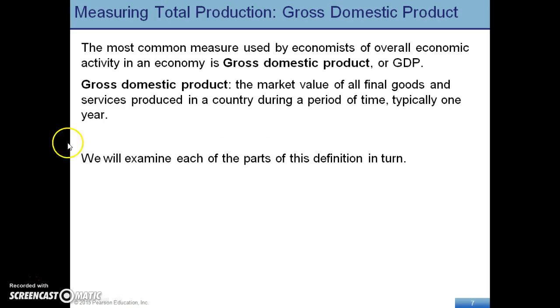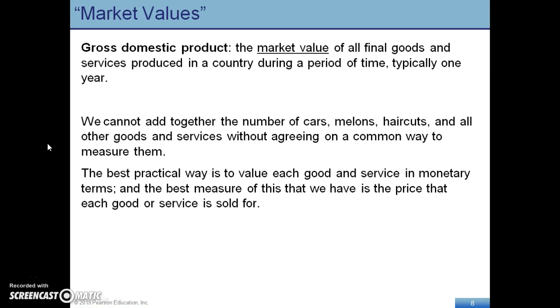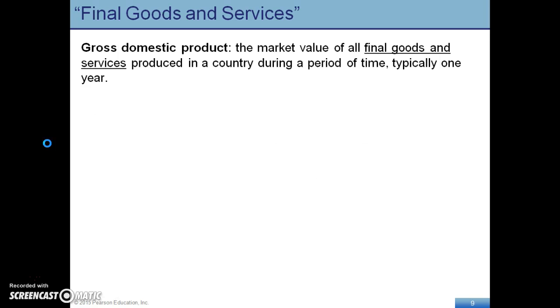Now, when we look at GDP, we're going to be looking at the market value of all final goods and services produced in a country during a specific time period, typically 1 year. GDP is measuring the market value of all final goods and services. So we're not going to be placing the components of intermediate goods in there. Market value is looking at the prices that they're being sold at.